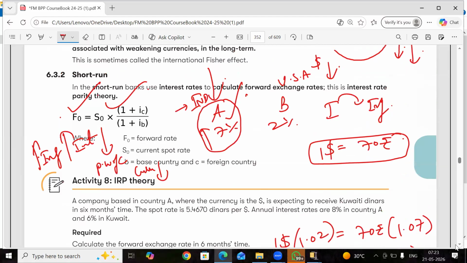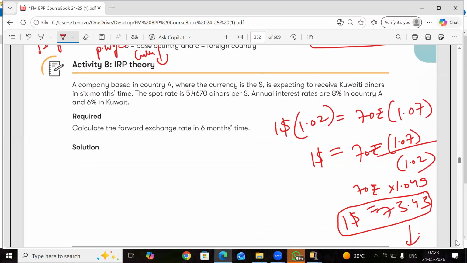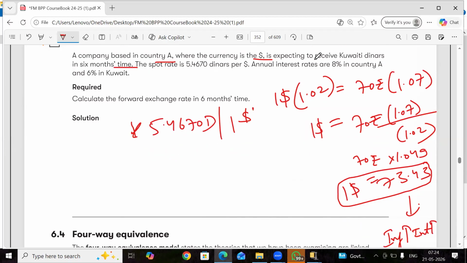With this, we understood everything. Here also there's a question, activity 8. You can check it out. A company based in country A, where the currency is dollar, is expected to receive Kuwaiti dinars in 6 months' time. Spot rate is 5.6470 dinars for $1. Country A's interest rate is 8%, Kuwait's 6%.